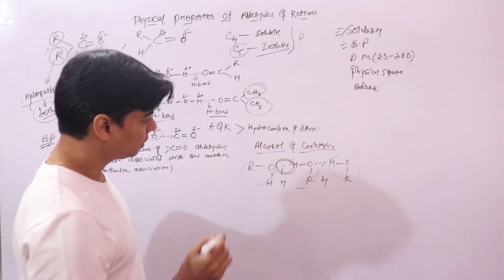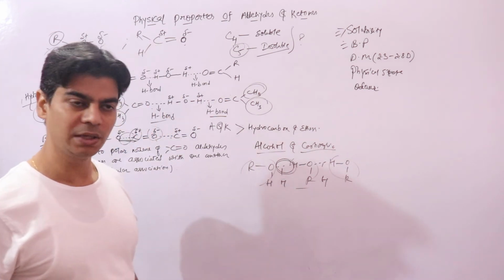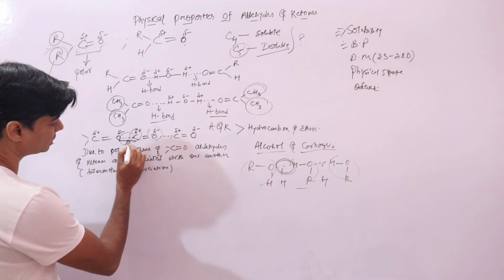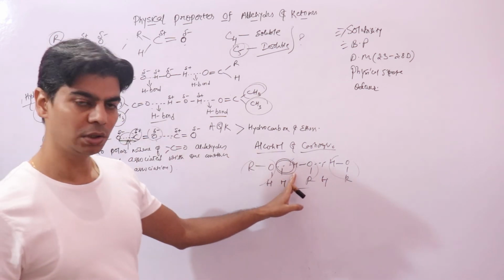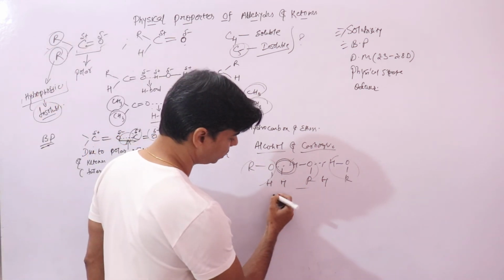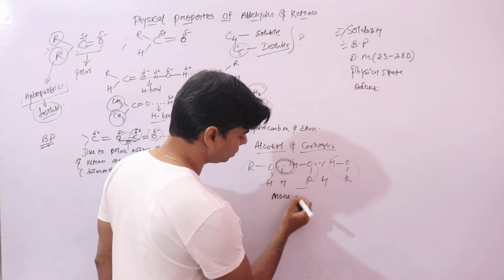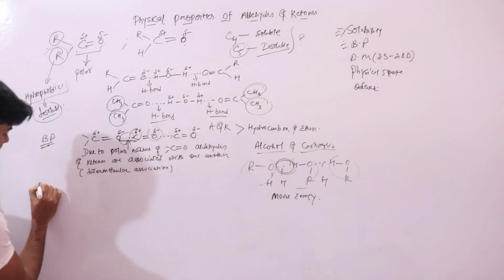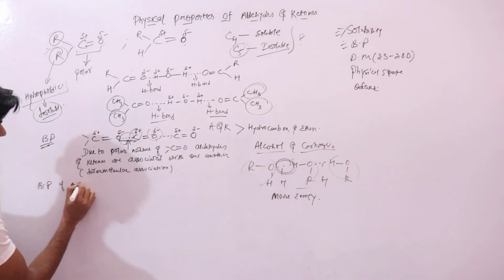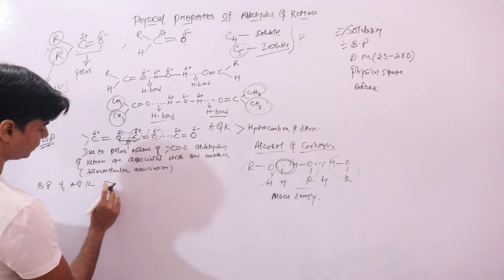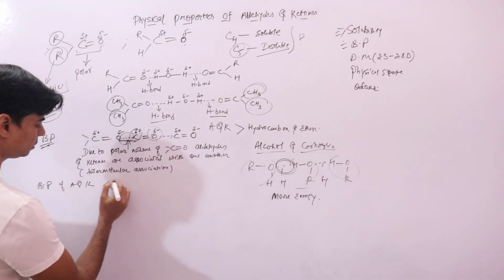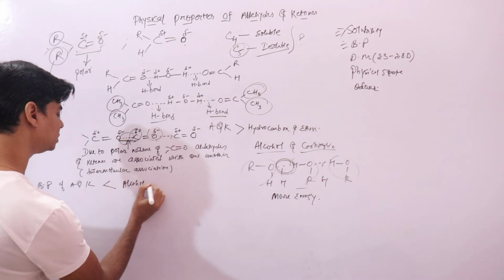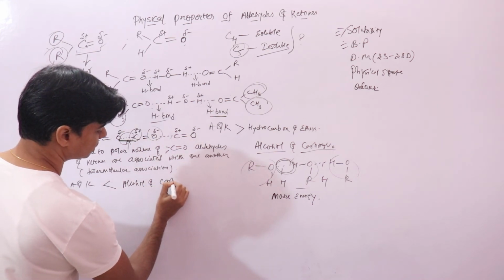That is why aldehydes and ketones have lower boiling points than alcohols and carboxylic acids: here you have to give less energy to separate them, but a hydrogen bond is a strong bond, so you have to give more energy to separate them.